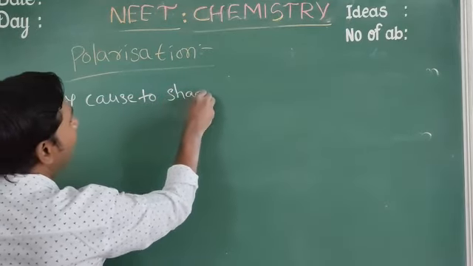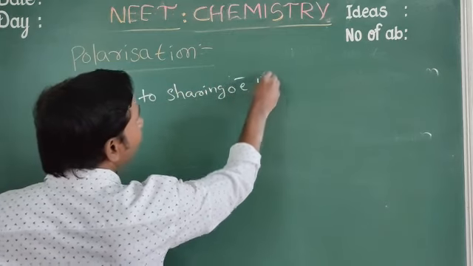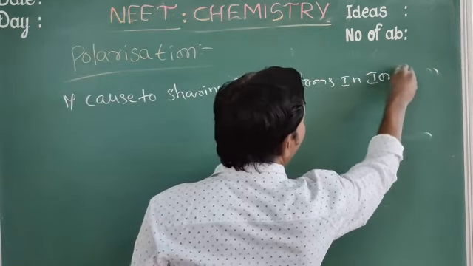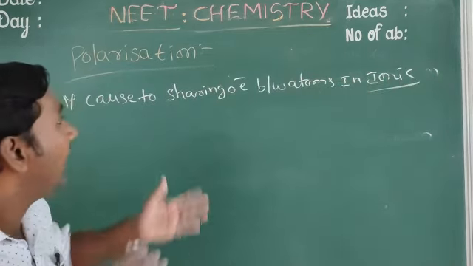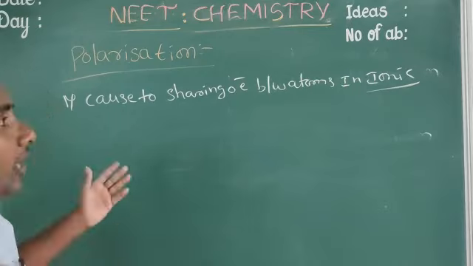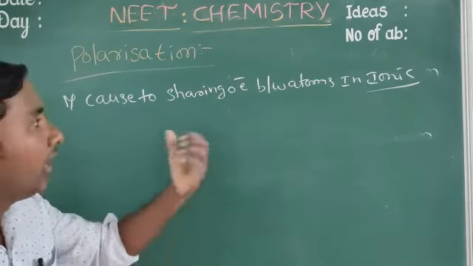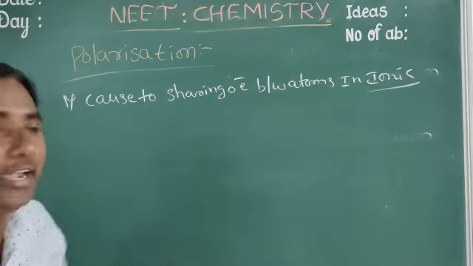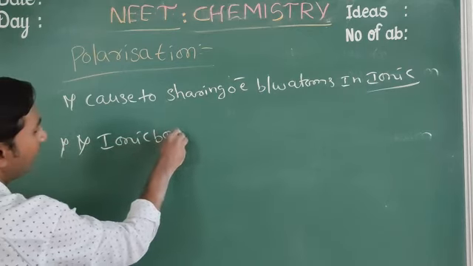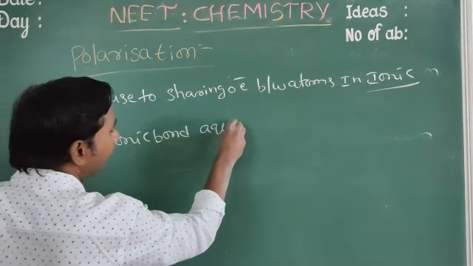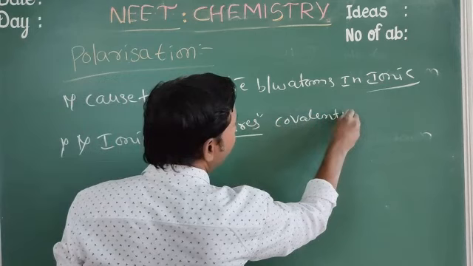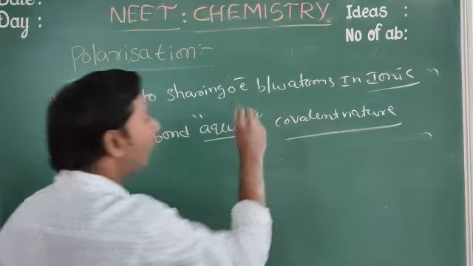Polarization, very important point. When the electrons are shared between the atoms, the ionic bond acquires covalent nature. Very important point. The ionic bond acquires covalent nature.